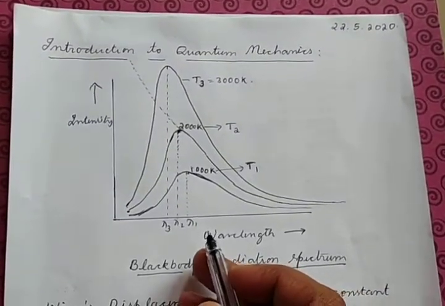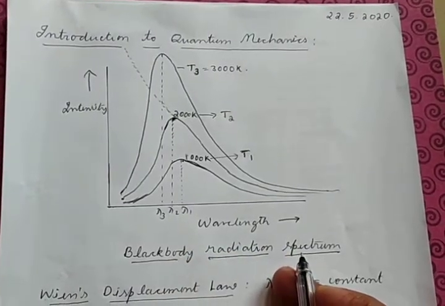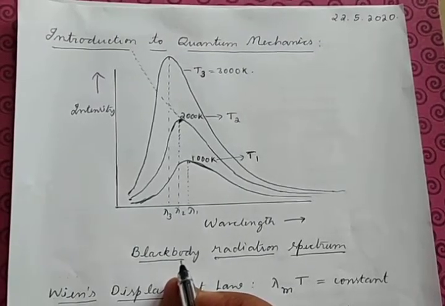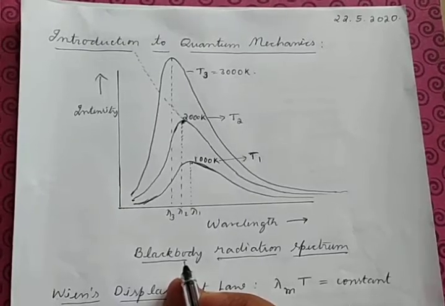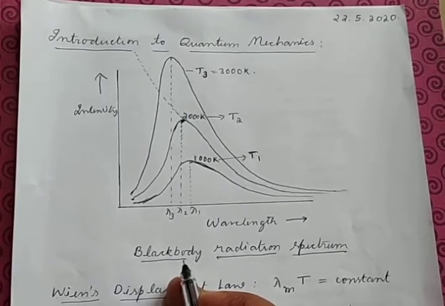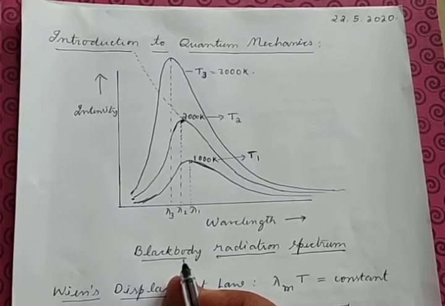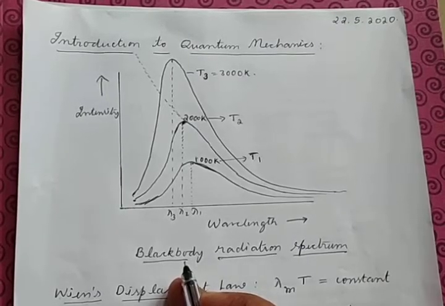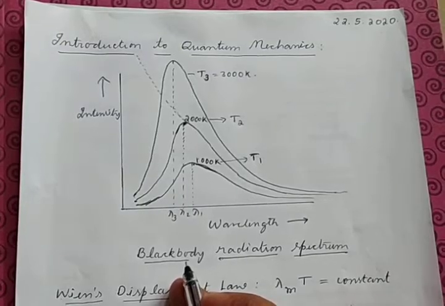One of such is the case of Blackbody radiation spectrum. So you know that Blackbody is an ideal concept, which means an object which can absorb all the wavelengths of light as well as emit all the wavelengths of light. If we take an experimental blackbody and observe the wavelengths emitted by the blackbody, and also note down the intensity of the light emitted by the blackbody.